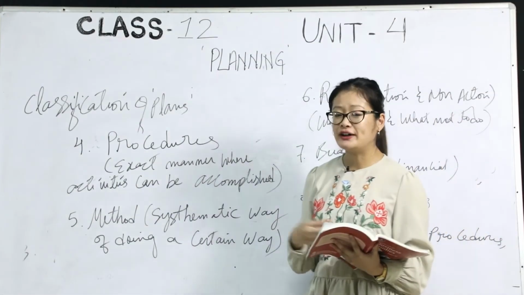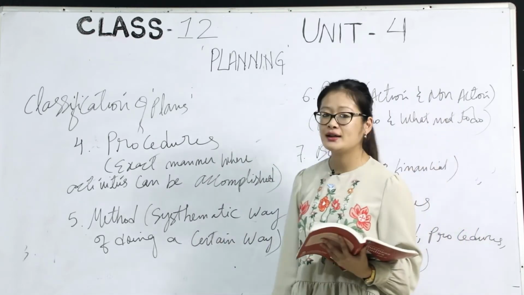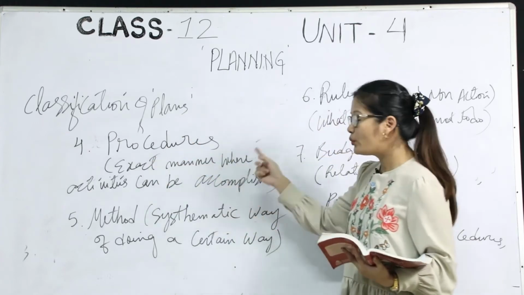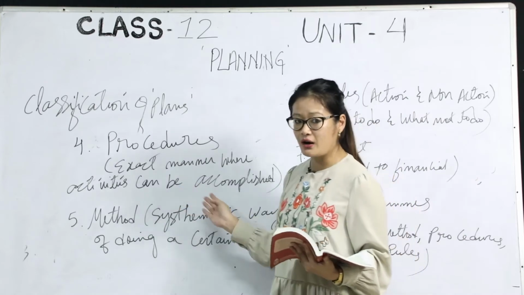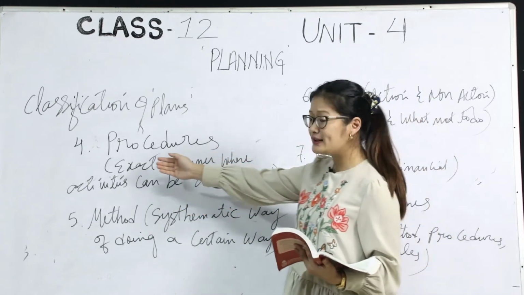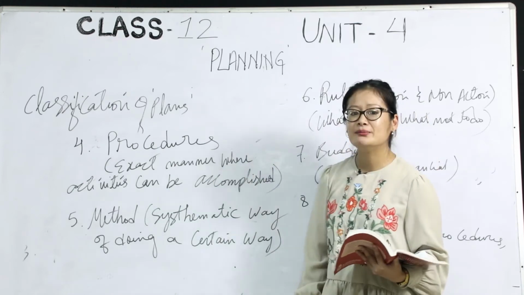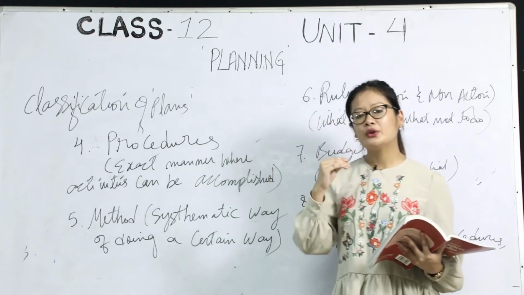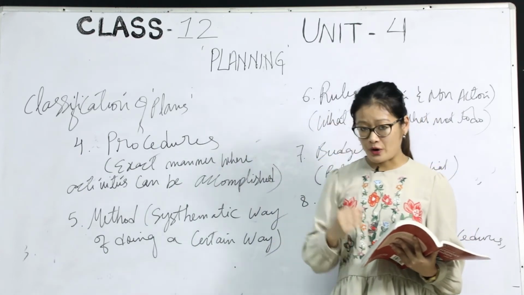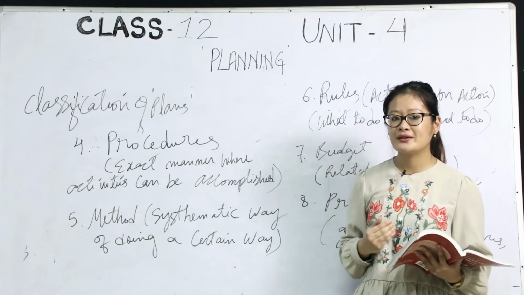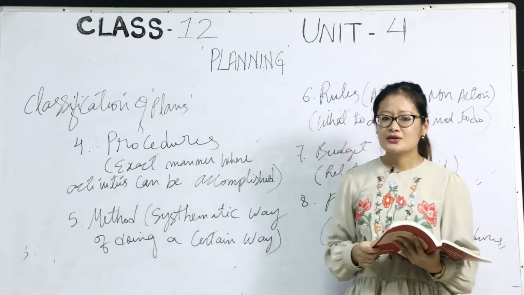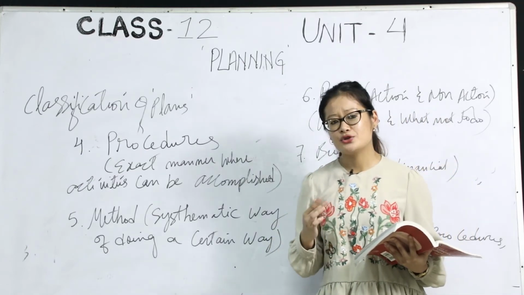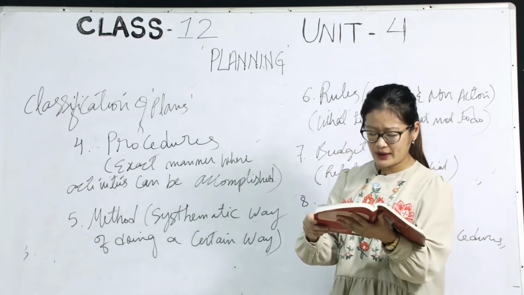The next point we have under the classifications of plans is procedures. Procedure means the exact manner in which activities can be accomplished. Let me repeat: the exact manner in which activities can be accomplished. Procedures are all about following certain steps and processes in order to achieve the required target of the organization. Whenever one follows the procedure, they are always able to work in a smooth and efficient way.